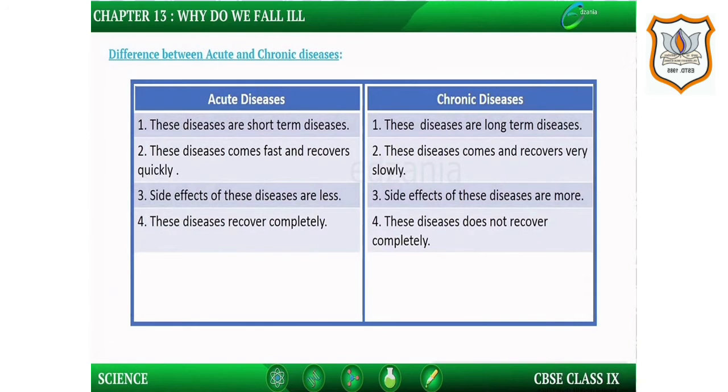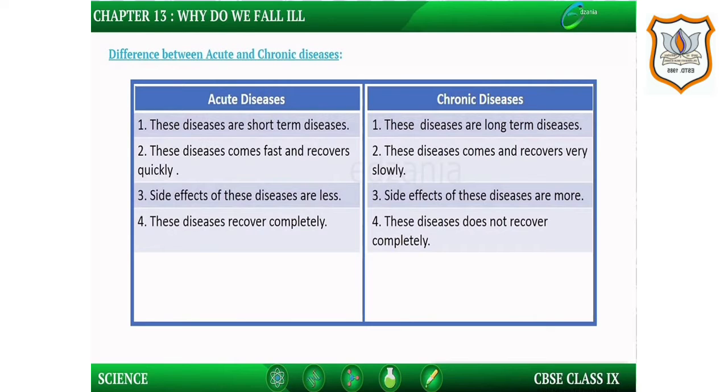Now, students, I will tell you the difference between acute diseases and chronic diseases. First difference is acute diseases are short-term diseases and chronic diseases are long-term diseases. Second difference is acute diseases come fast and recover quickly, and chronic diseases come and recover very slowly.